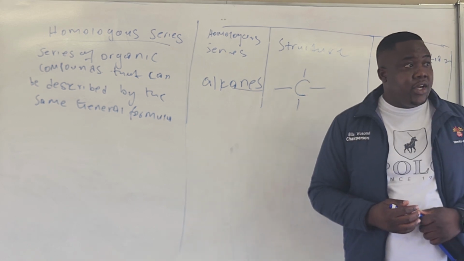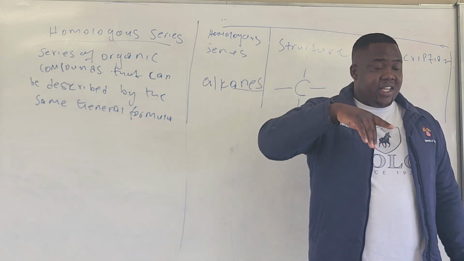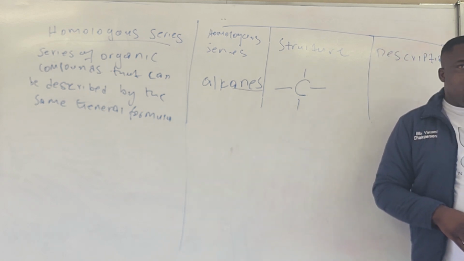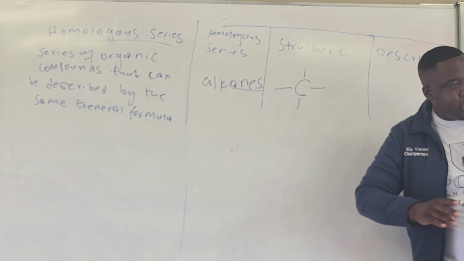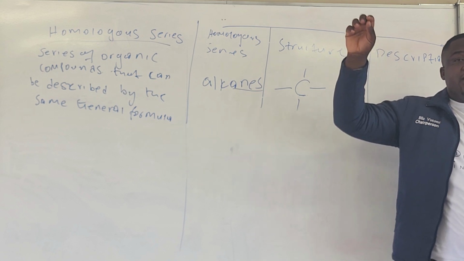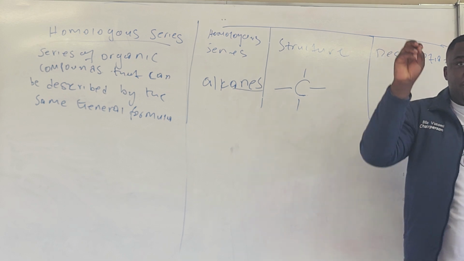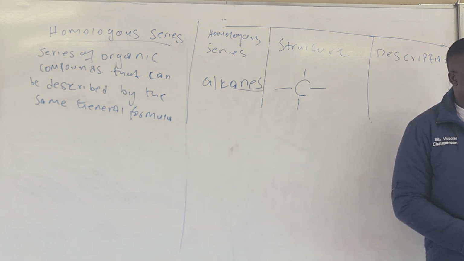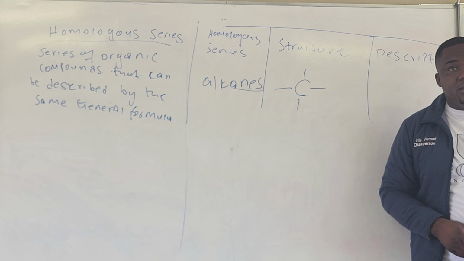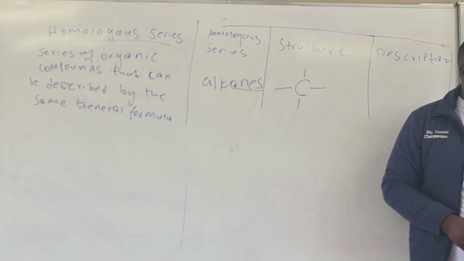I told you to cheat last year, you remember? And I said that you look at the top of a periodic table if you want to check the valence electrons. Do you remember? At the top of a periodic table, they wrote 1, 2, 3 to the transition elements. Then they wrote 14, 15, 16. You remember? And I said you must remove the 1, right? And if you remove 1, the number which will be left will be the valency electrons. Carbon is at number what?